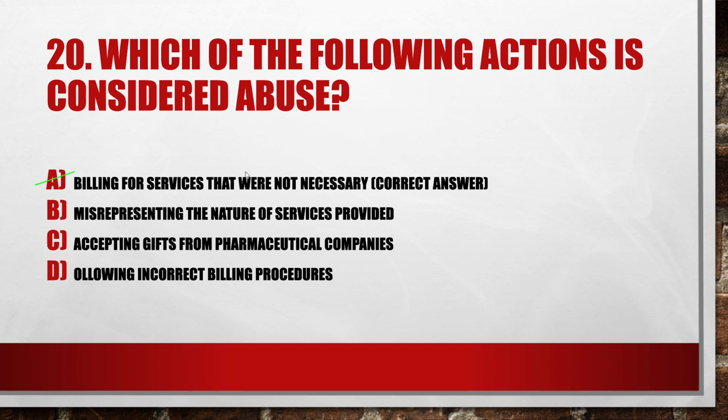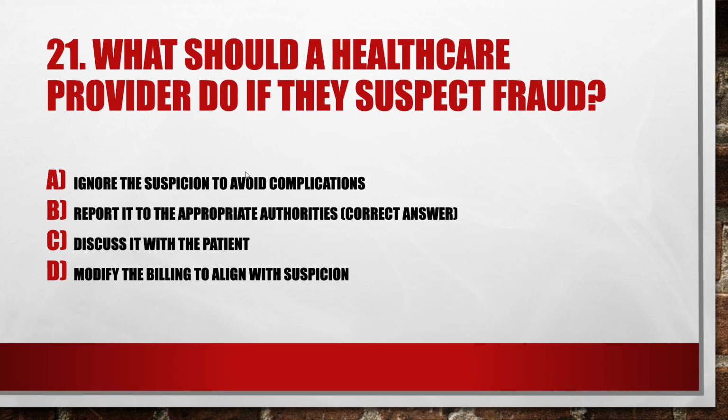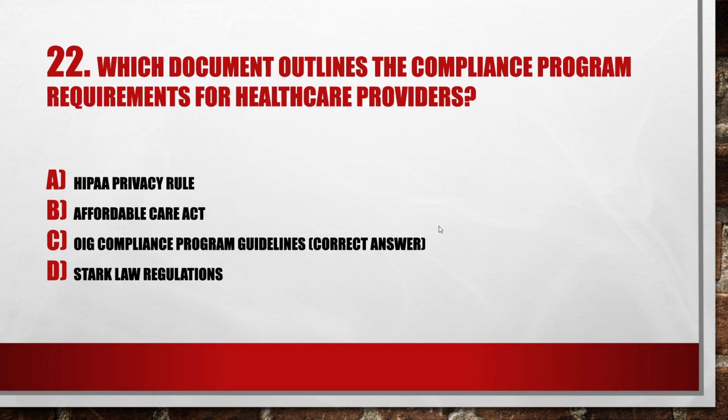Next question, what should a healthcare provider do if they suspect fraud? Option A, ignore the suspicion to avoid complications. Option B, report it to the appropriate authorities. Option C, discuss it with the patient. Option D, modify the billing to align with the suspicion. Option B is the right option, report it to the appropriate authorities.